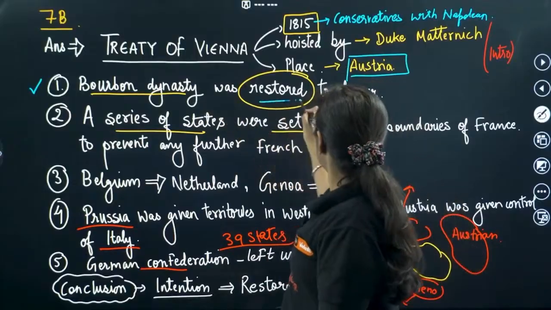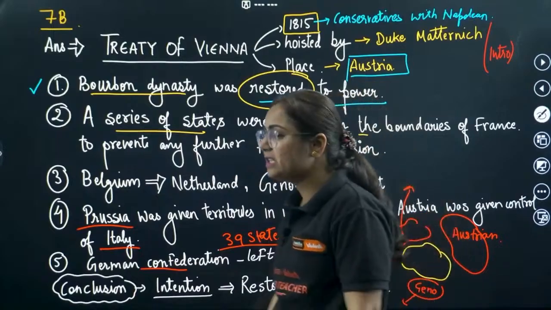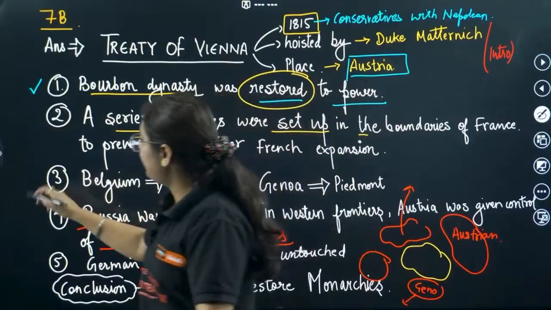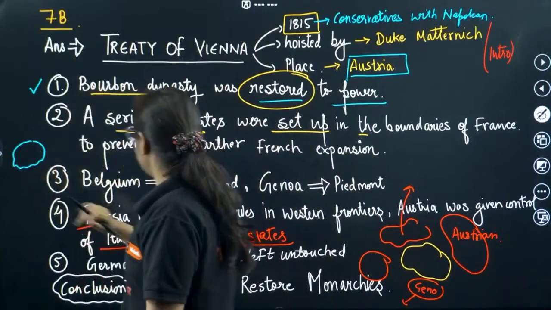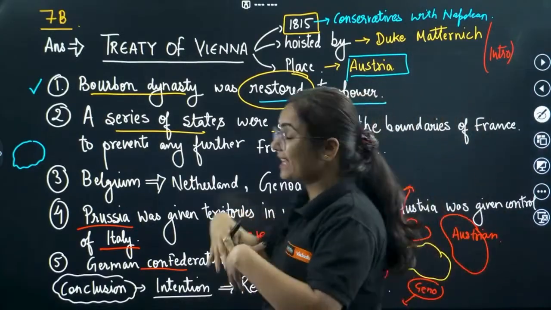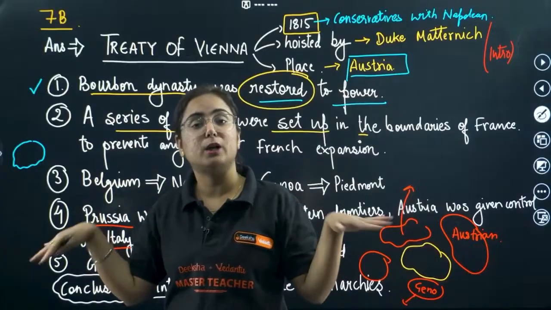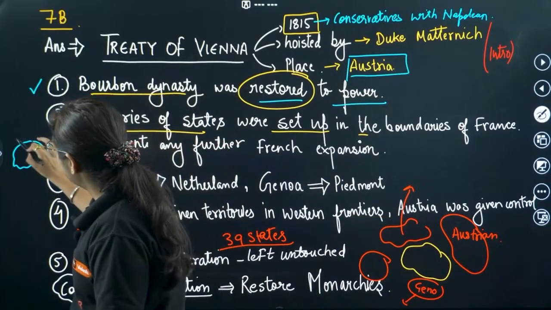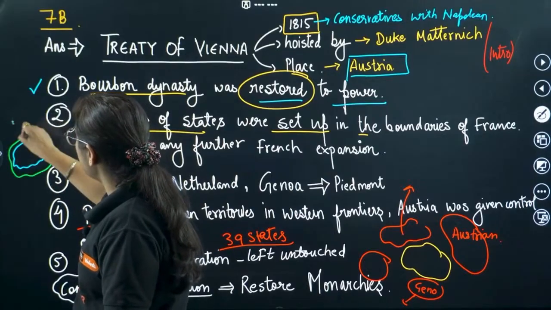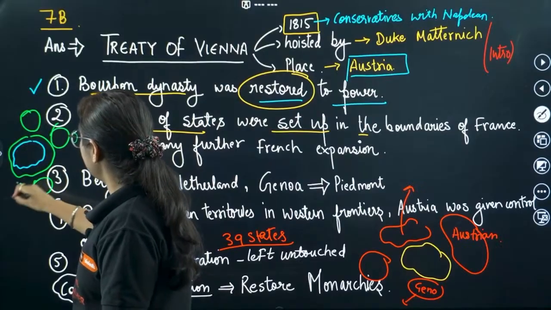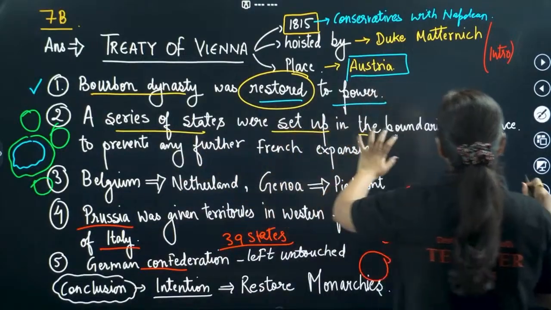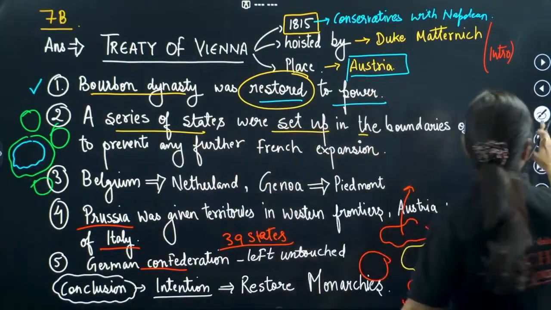So the Bourbon dynasty was restored to power, after being deposed by the French Revolution. Pay attention. For example, this is France, and they never wanted the people of France to expand and make more territories as done by Napoleon. So they basically ring-fenced France. How did they ring-fence France? Taking some territories and giving them to conservatives here, here and here, in the west, south, north, east direction. So a series of states were set up on the boundaries of France to prevent further expansion.